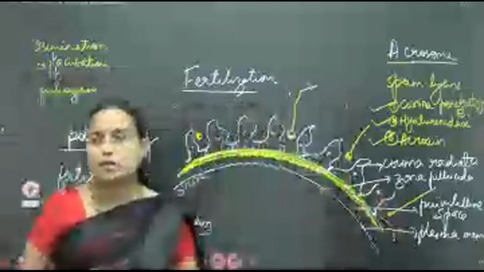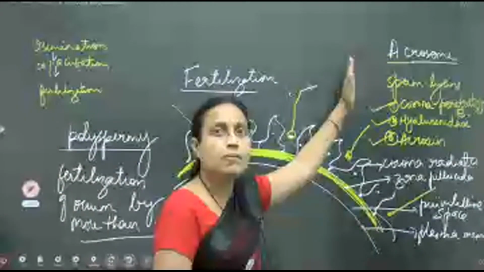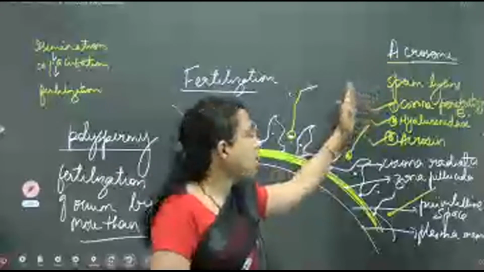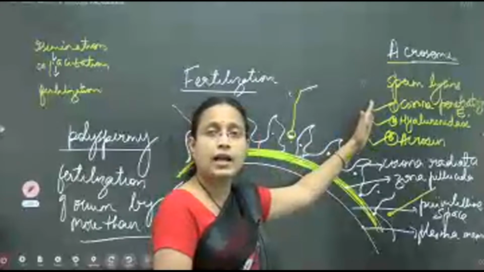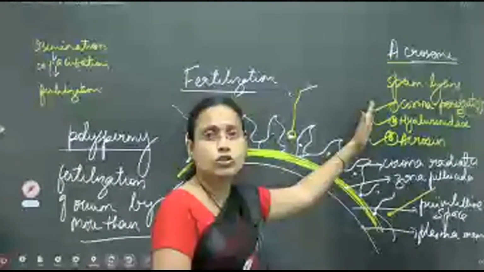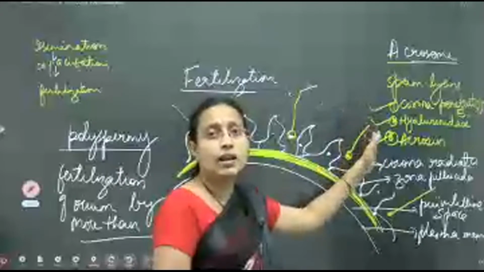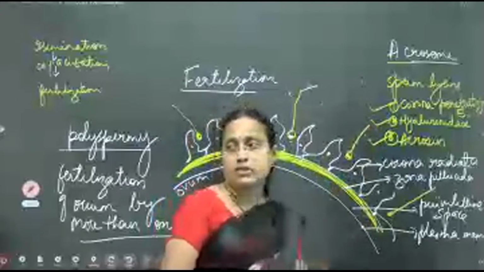to maintain the continuity. So till now, what you should know is these three things: sperm lysins. Corona penetrating enzyme, as the name suggests, dissolves the corona. Hyaluronidase, as the name suggests, will break the hyaluronic acid chemical that joins the two cells here. And acrosin, its speciality is that it will digest or dissolve the zona pellucida.